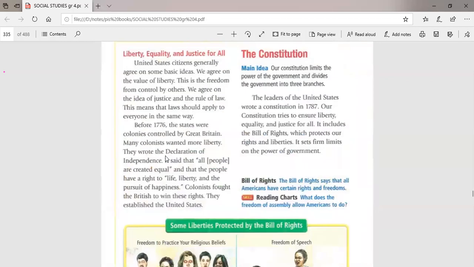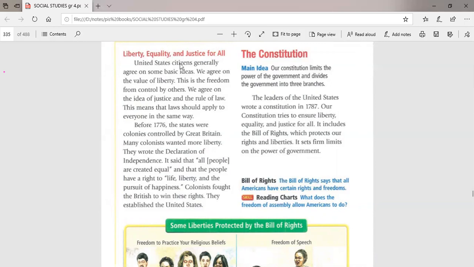Okay, let's move to the next section: liberty, equality, and justice. Here we have, guys, the three rules of the American Constitution in America. You know, guys, that Constitution means law. So the Constitution of America, or the law of America, what does it say? It ensures liberty, equality, and justice for every American citizen living in America.